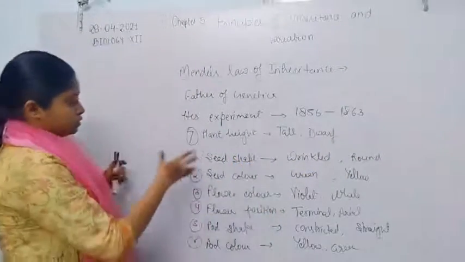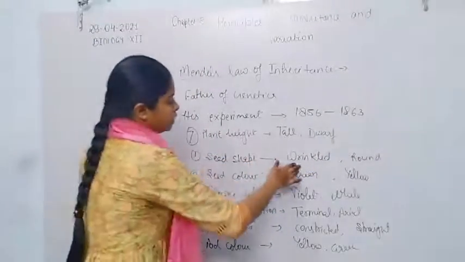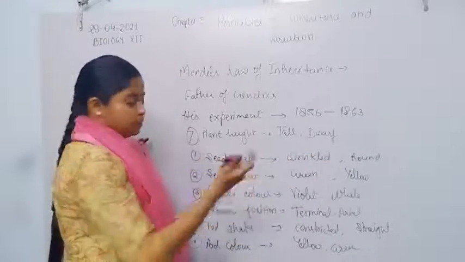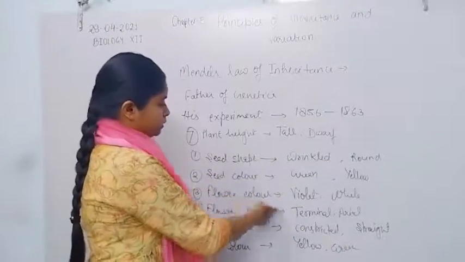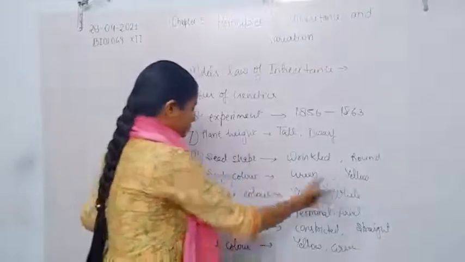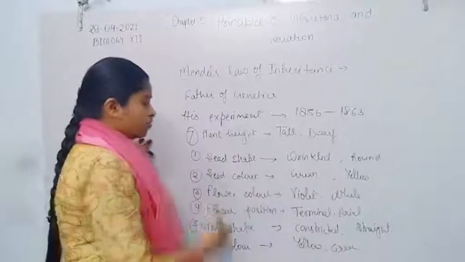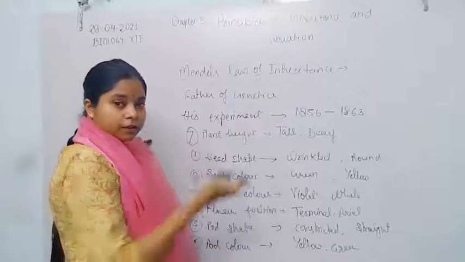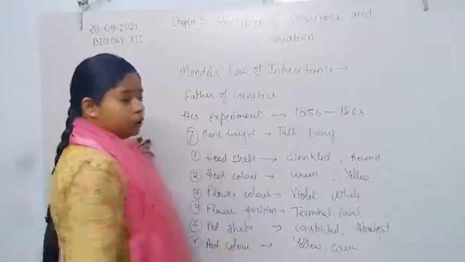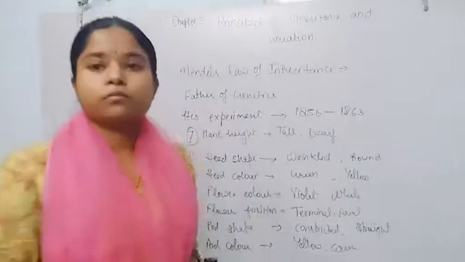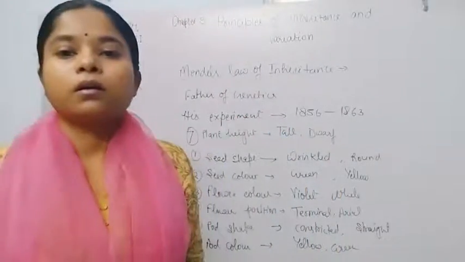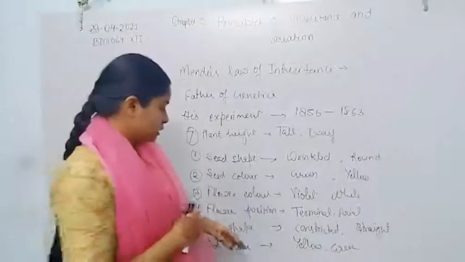Seed shape is wrinkled or round, seed color is green or yellow, flower color is violet or white, flower position is terminal or axial, pod shape is constricted, inflated or straight. Now pod color is yellow or green.